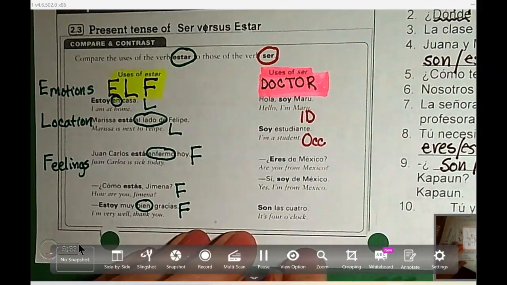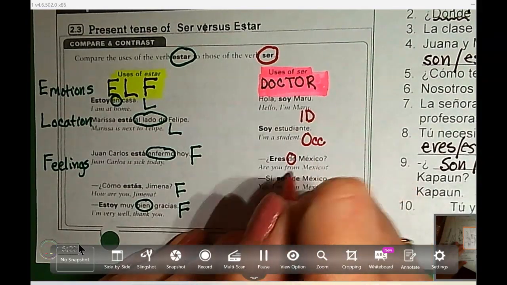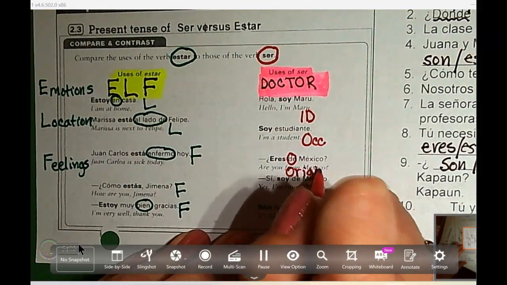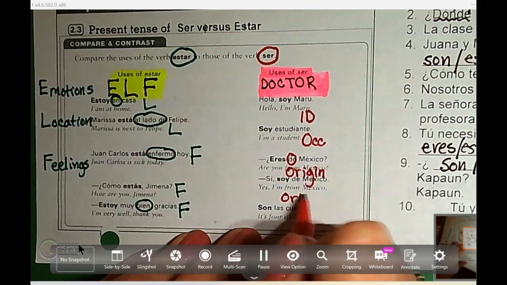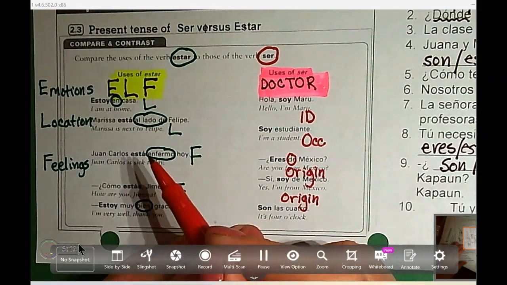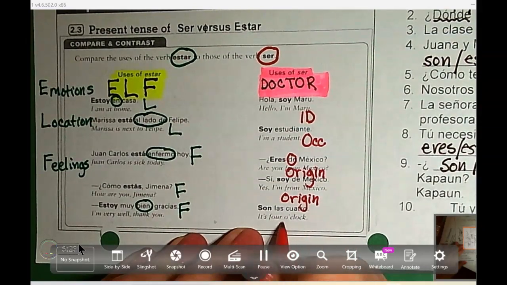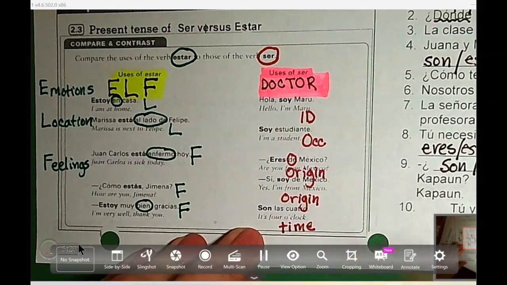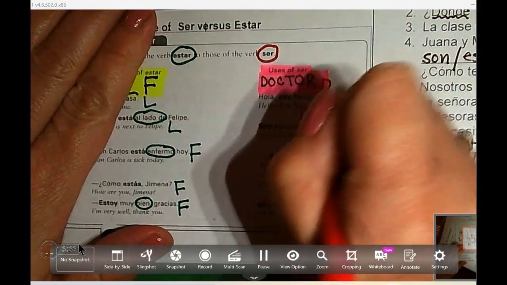Eres de Mexico. Are you from Mexico? That de gives it away. This is origin. Right? Where someone is from. And so is this one. Soy de Mexico. Yes, I'm from Mexico. We're talking about origin. So we're not going to say, sí, estoy de Mexico. That sounds great. I am from Mexico. But estar is for emotions, locations, and feelings. So we can't use it to talk about where we're from. Son las 4. It's 4 o'clock. This is time. Okay, so let's go back and remember what doctor stands for. So spell out your letters.